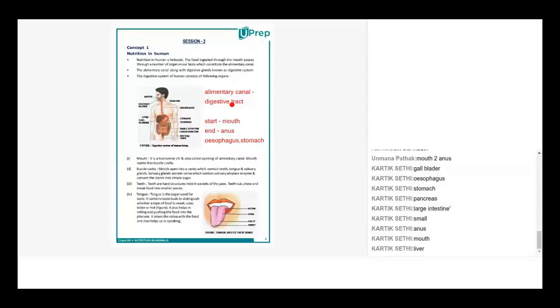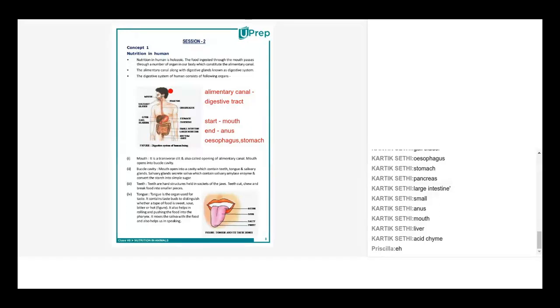Liver, pancreas, and gallbladder, which stores the bile produced by the liver. These are the only three: liver, pancreas, and gallbladder. So these are all the organs involved in the digestive system, or alimentary canal, of a human being. We are talking only of human beings now. You can also consider Homo sapiens.